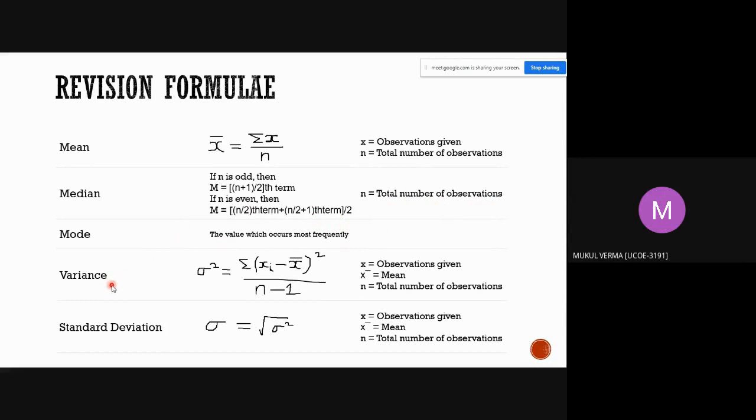Variance. Sigma square is equal to summation of (xi minus x bar) the whole square upon n minus 1, where x is equal to the observation given, x bar is equal to the mean, and n is equal to the total number of observations. Standard deviation. Standard deviation is given by sigma is equal to the root of sigma square, where x is equal to the observation given, x bar is equal to the mean, and n is equal to the total number of observations.